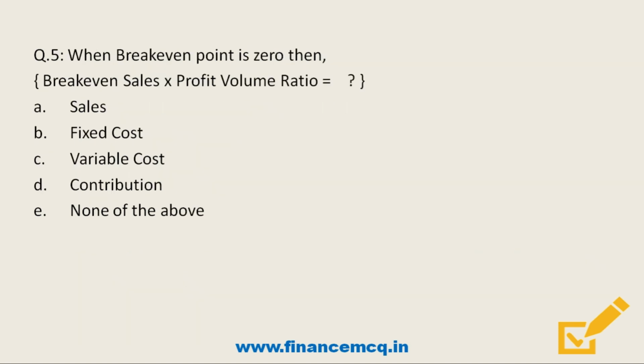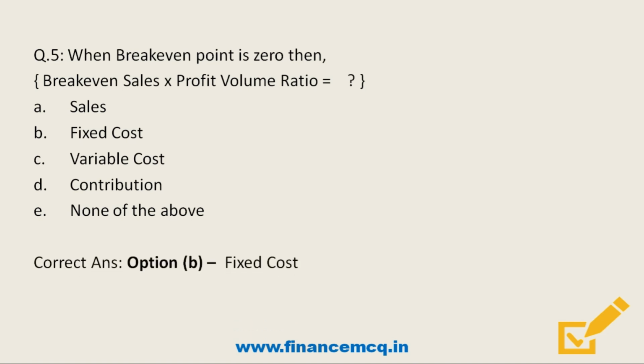Moving on. When break-even point is 0, then break-even sales into profit volume ratio will be option A, sales. Option B, fixed cost. Option C, variable cost. Option D, contribution. And last option, none of the above. So friends, remember that when break-even point is 0, then break-even sales into profit volume ratio will equal to fixed cost.